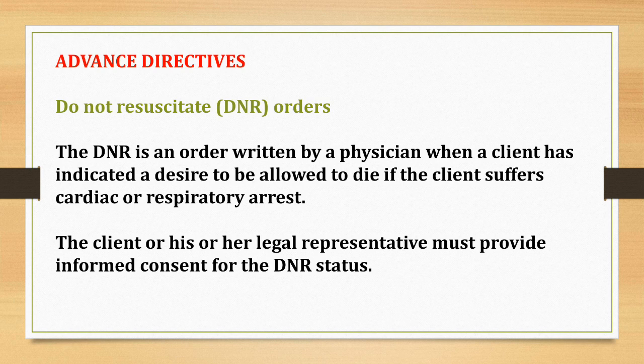A DNR order is written to indicate that the goal of treatment is a comfortable, dignified death and that further life-sustaining measures are not indicated. If it is contrary to the nurse's personal beliefs to carry out a DNR order, the nurse should consult the nurse manager for a change in assignment. Family members may think that DNR means giving permission to terminate an individual's life. The term allow natural death is clearer, more descriptive, and perhaps less threatening.